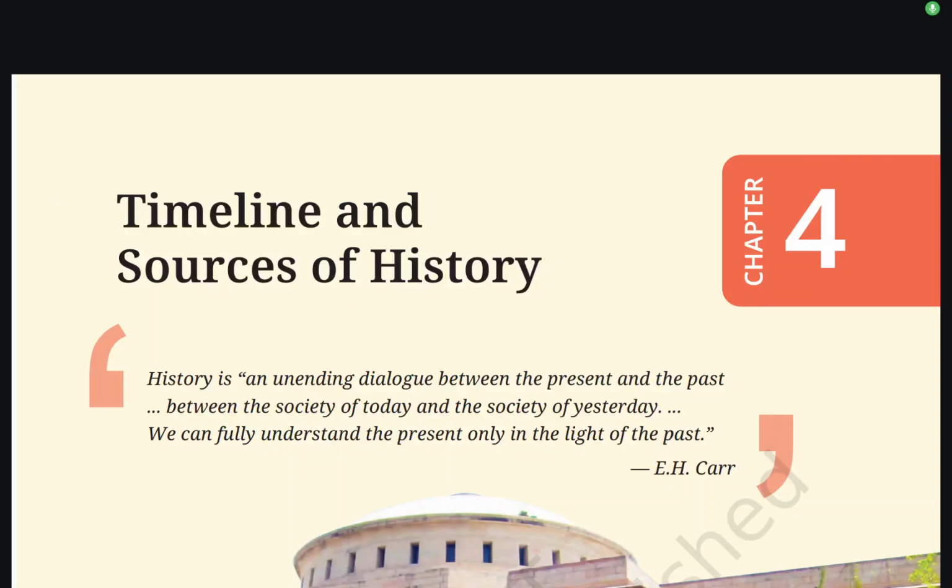Today we will be reading chapter number 4, Timeline and Sources of History. History is unending dialogue between the present and the past, between the society of today and the society of yesterday. We can fully understand the present only in the light of the past. E. H. Carr.